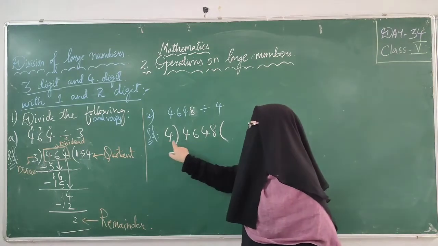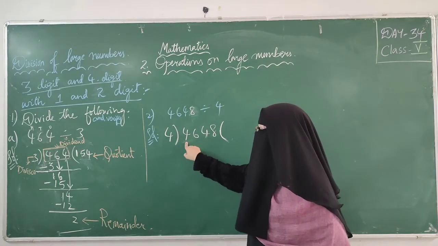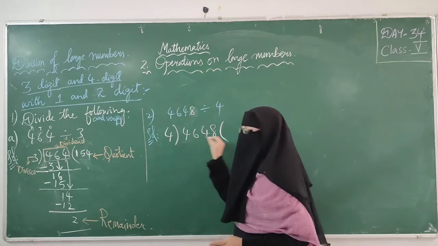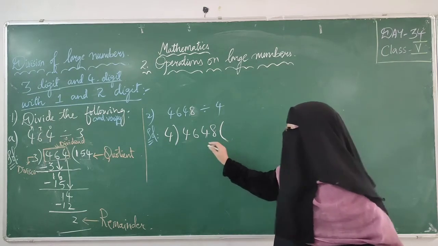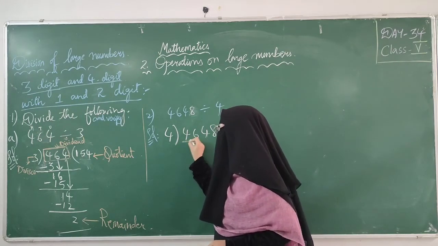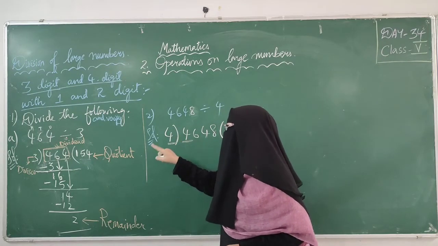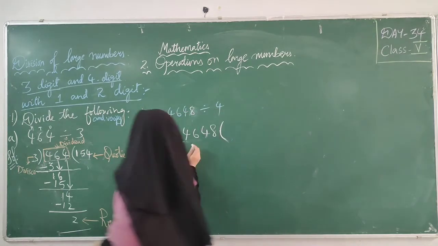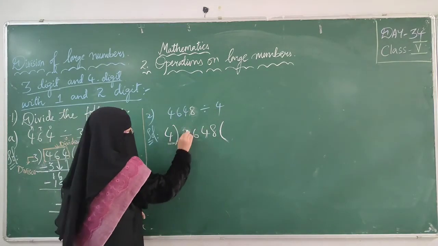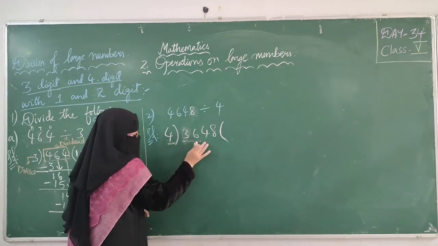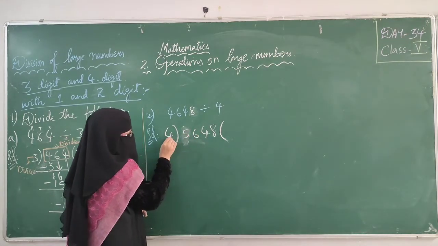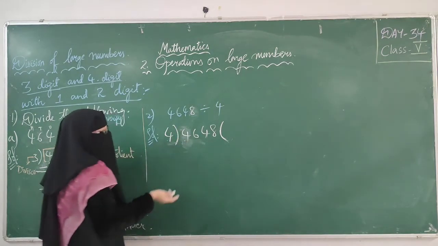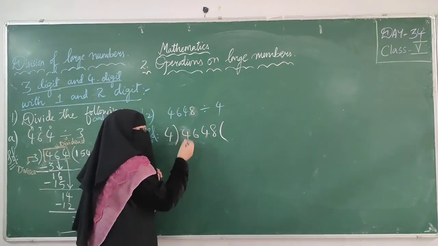Okay, we will start from here, from this position, right? From our left hand side we will start. So here our divisor is 4, our dividend is 4648. What is our first digit? 4. Here also 4. I showed you that if this number is less than this, you have to take 2 digits. If it is more than this digit, we can take 1 digit also. But when we are having the same digit, you can take as it is, because in 4 table 4 will come or not. Check it.